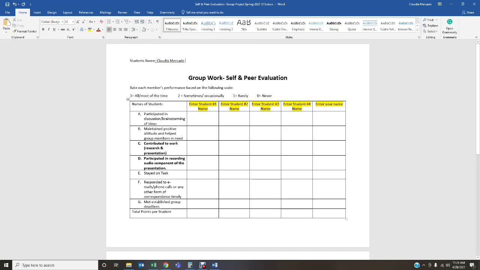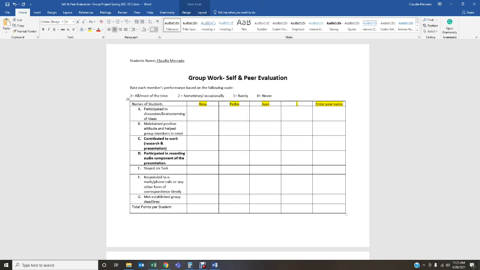So you're going to enter your group members' names right here, whatever they are. So this is going to be Rosa, Pedro, Juan, Luis, and Maria. You're going to enter their names. Well, one of them has to be you, so the last one will be me. You are also going to evaluate yourself. So I've got Rosa, Pedro, Juan, Luis, and then myself at the end.